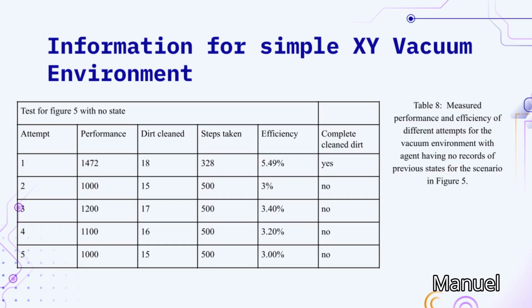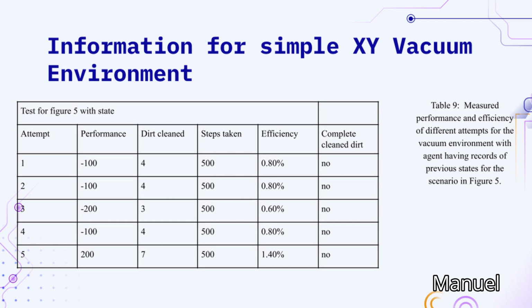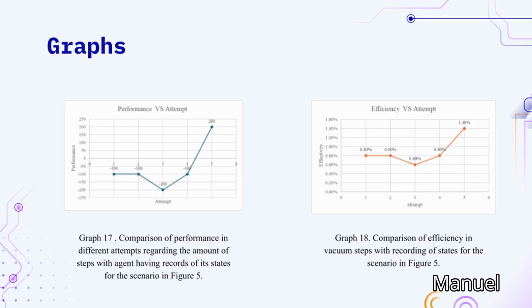The biggest offset that was created in these experiments is in the case for figure 5, where the no state environment actually completed the maze for one experiment, while with the state did not even complete any single one, creating a timeout for every single test made. The reason for this is that the traceback that was being created, so that it avoided spaces that it had already cleaned, was making it so that it got stuck in different corners of the environment, being unable to continue or move out of said corner.